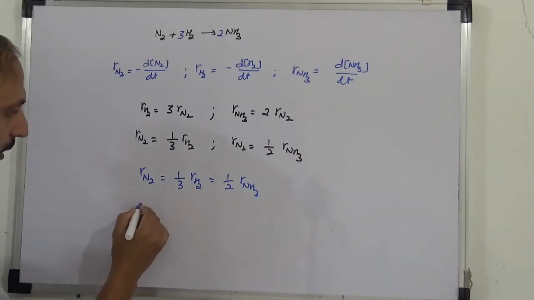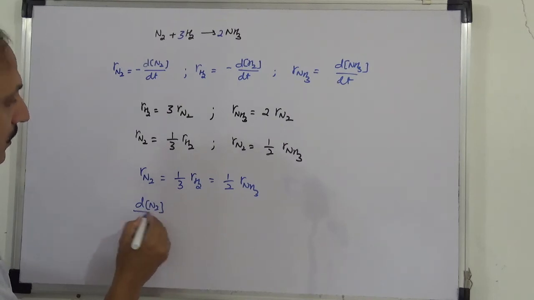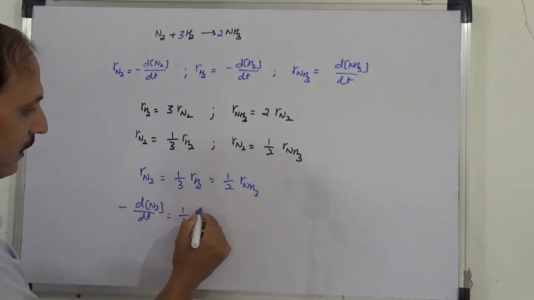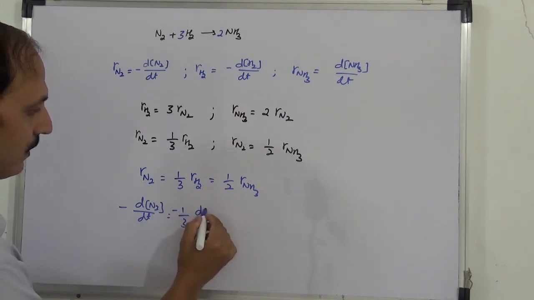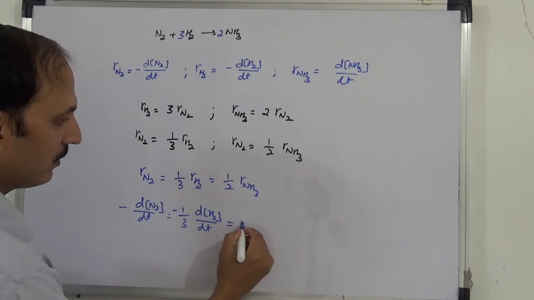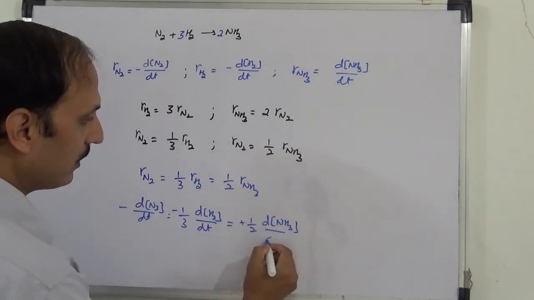So here I can write rate of consumption of N2, -dN2/dt, equal to 1/3 times rate of consumption of H2, equal to 1/2 times d of NH3 by dt.